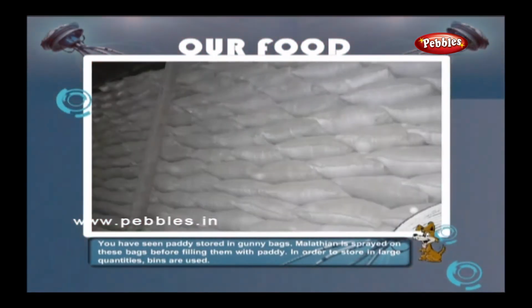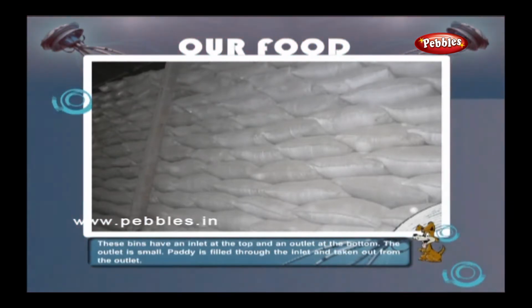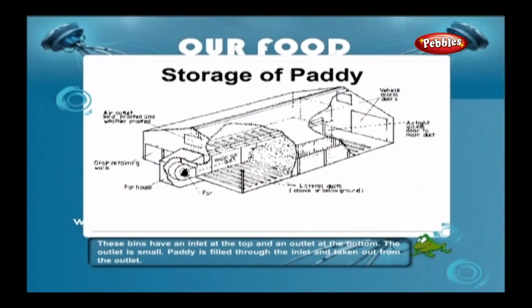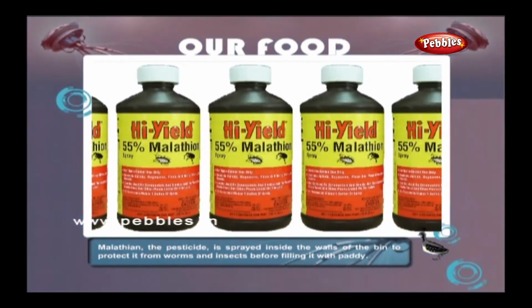In order to store in large quantities, bins are used. These bins have an inlet at the top and an outlet at the bottom. The outlet is small. Paddy is filled through the inlet and taken out from the outlet. Malathion, the pesticide, is sprayed inside the walls of the bin to protect it from worms and insects before filling it with paddy.